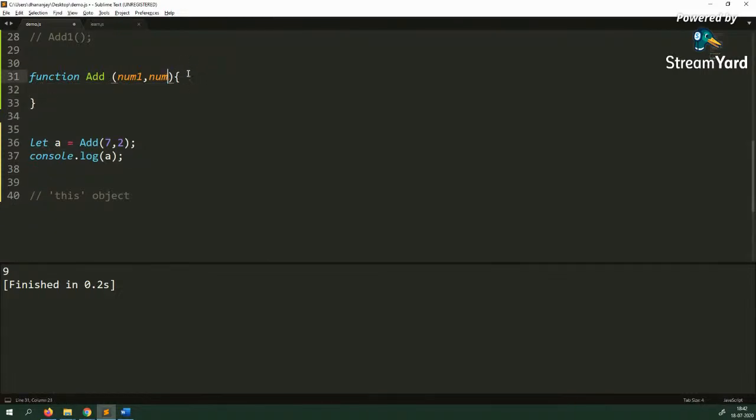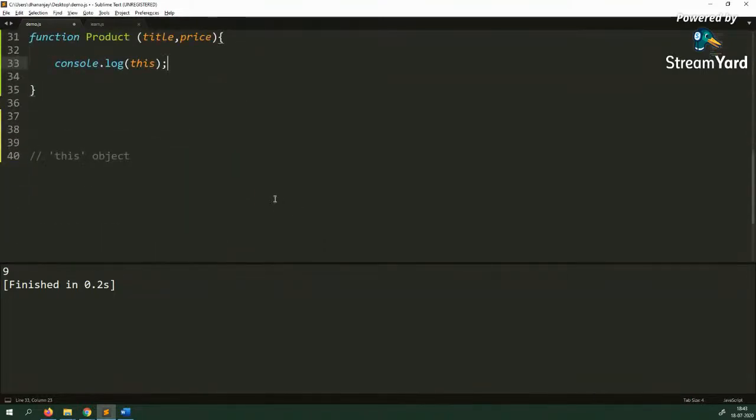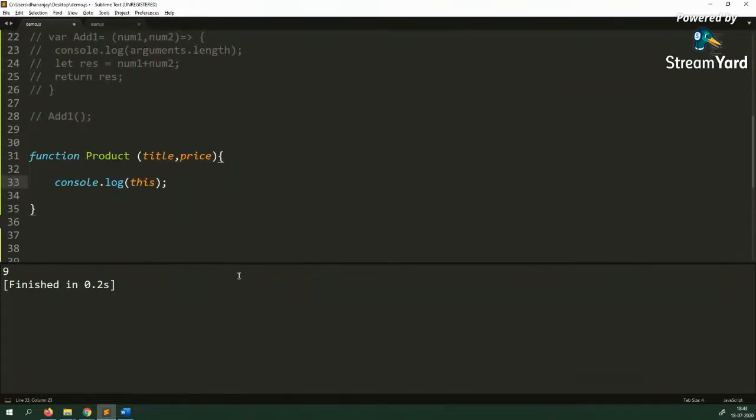So, for example, let me get rid of this here, num1 and num2. Let's say that I have a function called product, and this product function takes title and price, and as of now there's nothing inside that. Now let's say that I'm asking you to console.log this: what would be the value of this inside this function? And you see there is no other code in this file, there is only one this. If I'm asking you this question in a job interview or a client interview, what would be the value of this, what would be the output here?